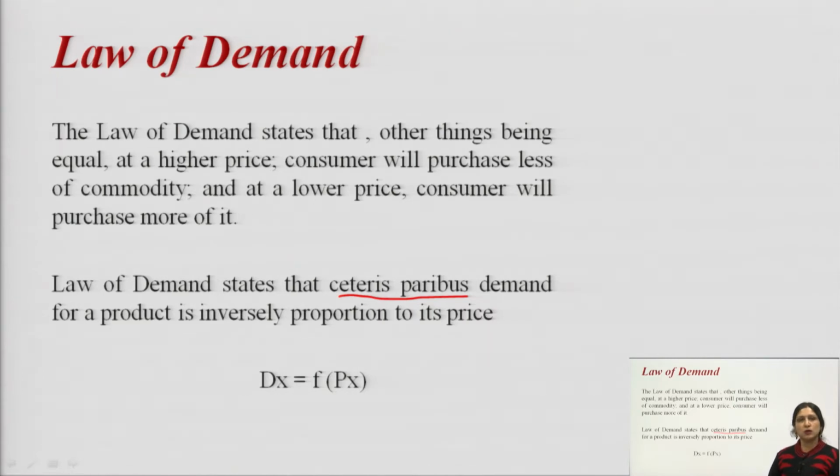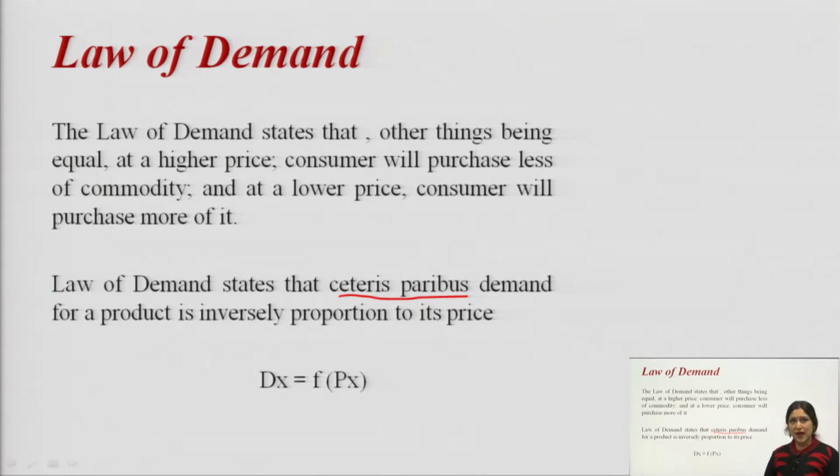As we know, there are many determinants of demand like income of consumer, price of related commodities, taste and preferences, advertisement, future expectations, population growth and so on. But when we are studying law of demand, we are studying only the relationship between demand and price of commodity.